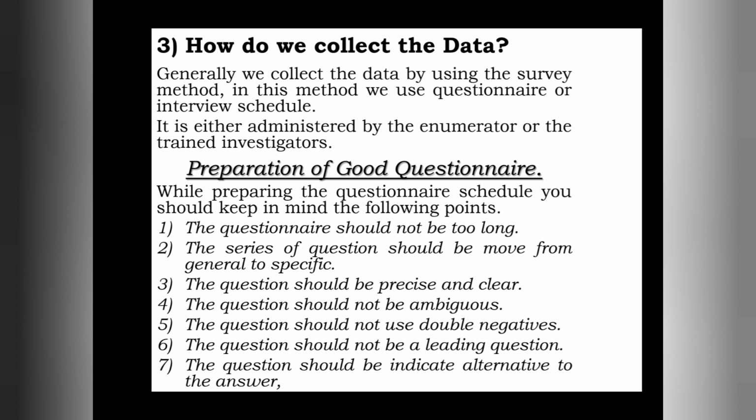At that time my population will be 80, because there are 80 students studying in that section. All the students are my population, because I have to take the information of each and every student. That's why the entire 80 students are my population.